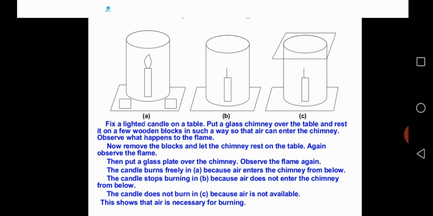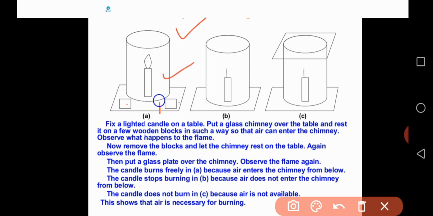So in the first table, that is A, you place the glass chimney over the wooden blocks. Below the glass chimney, a gap is there. Through that gap, air is entering the chimney, so combustion or burning of the candle takes place using that air. But in case of B, there are no wooden blocks. We are not placing the glass chimney on wooden blocks. There is no space for air to enter the glass chimney. There is no oxygen there.